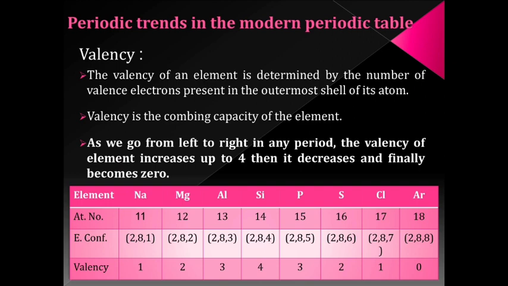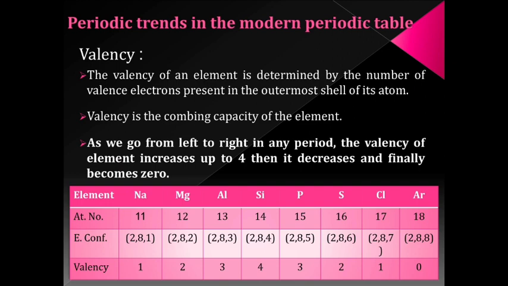Now, to understand the trend in a period, let's take the example of the third period. The third period starts from sodium and ends with argon. The atomic number, electronic configurations as well as valency are shown in the chart. Look at it carefully.